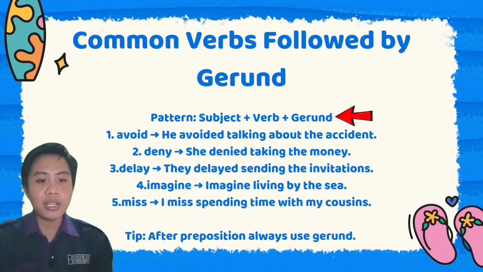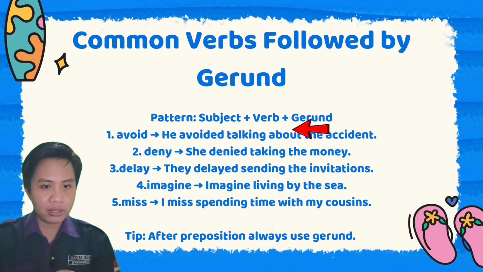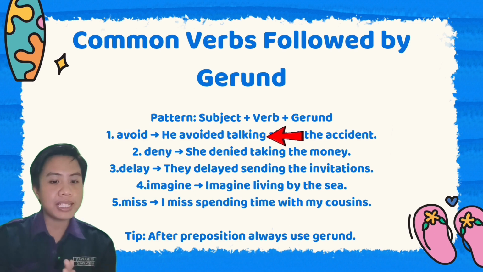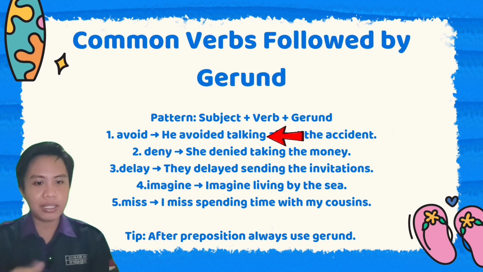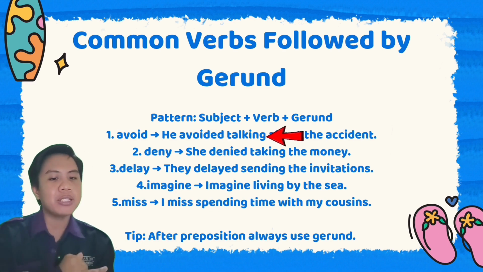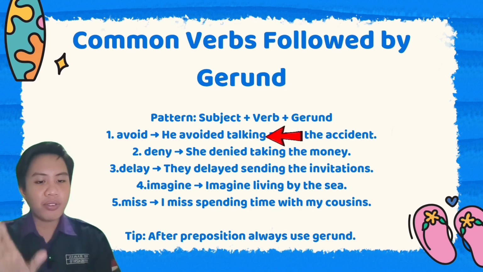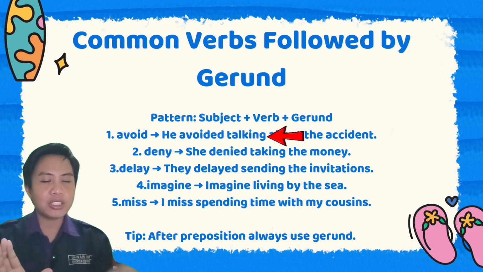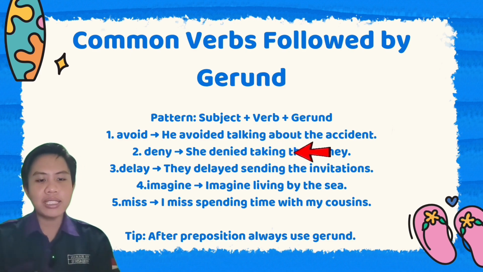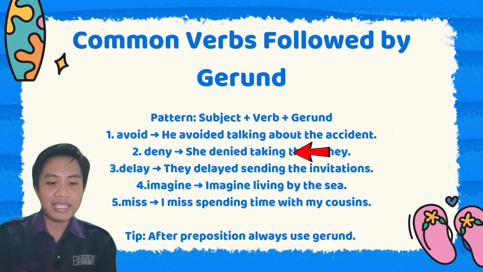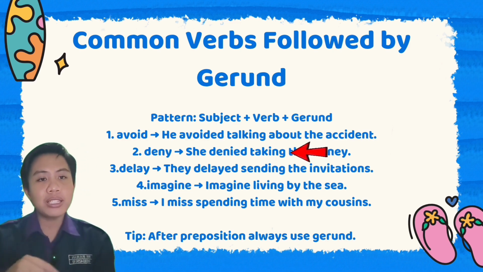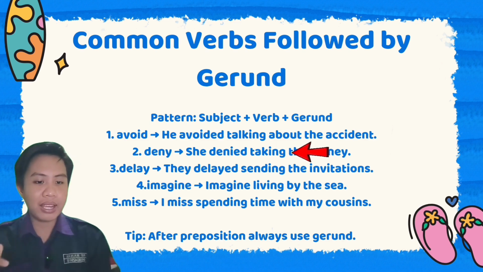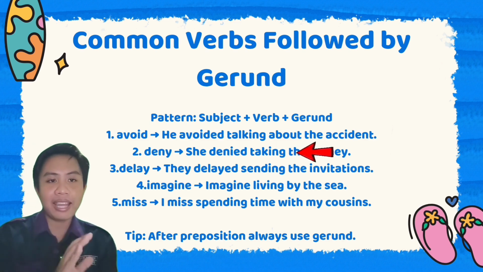For example, the word avoid. The complete sentence is: He avoided talking about the accident. The word avoided is followed by gerund talking. The next one is deny. For example, she denied taking the money. So the verb denied is followed by gerund taking.